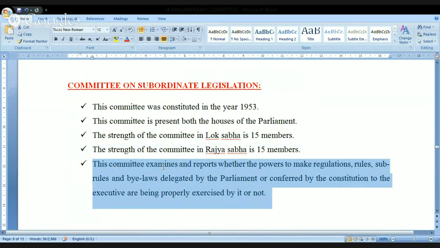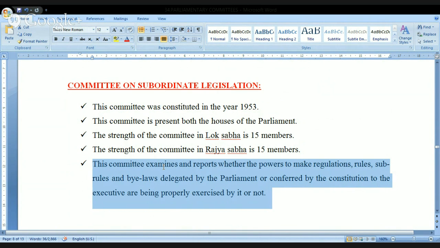This committee examines and reports whether the powers to make regulations or rules, sub-rules and bylaws delegated by the parliament or conferred by the constitution to the executive are being properly exercised by it or not.